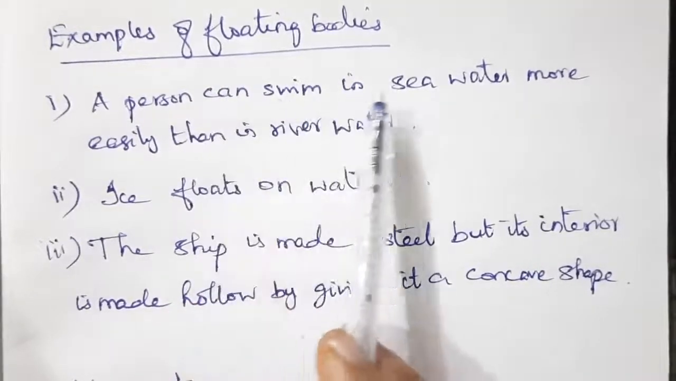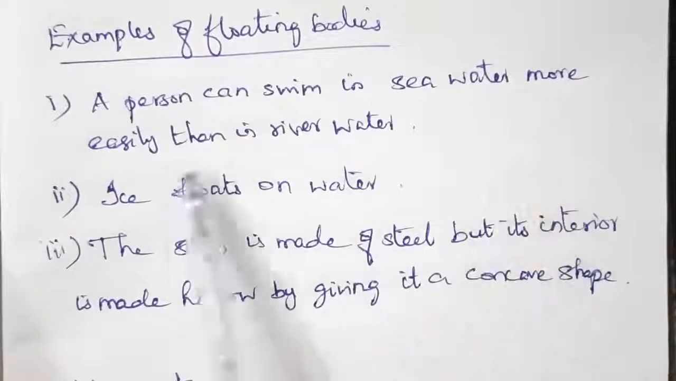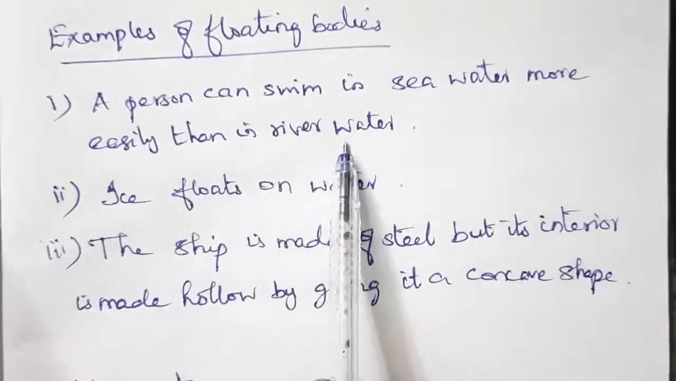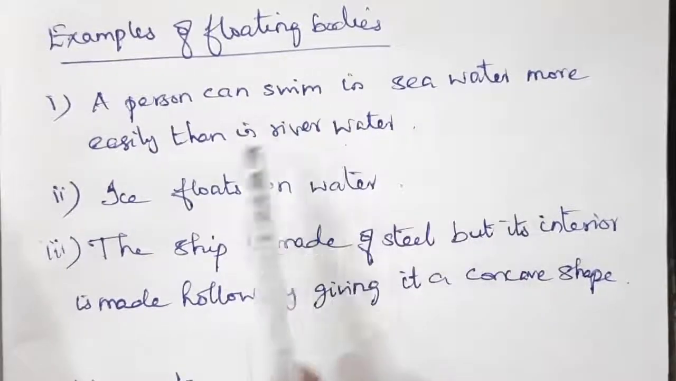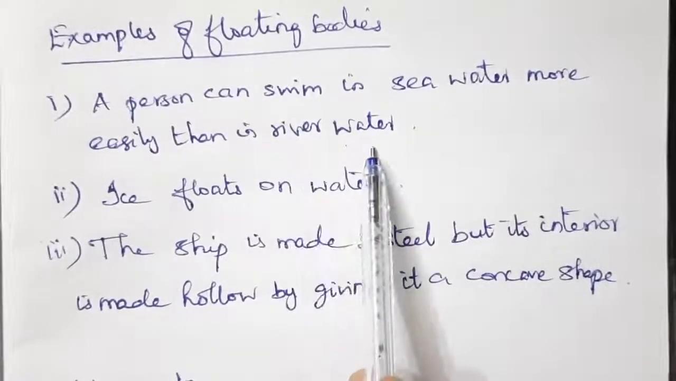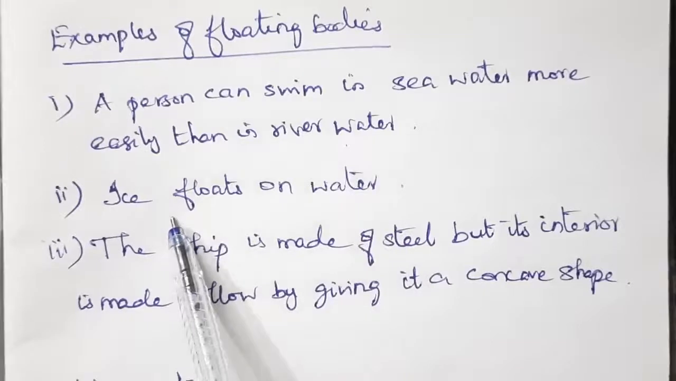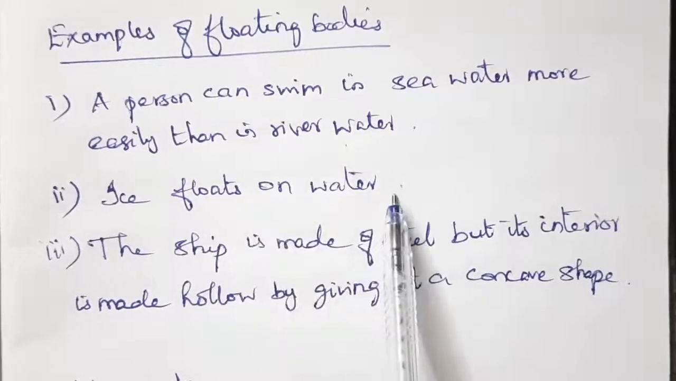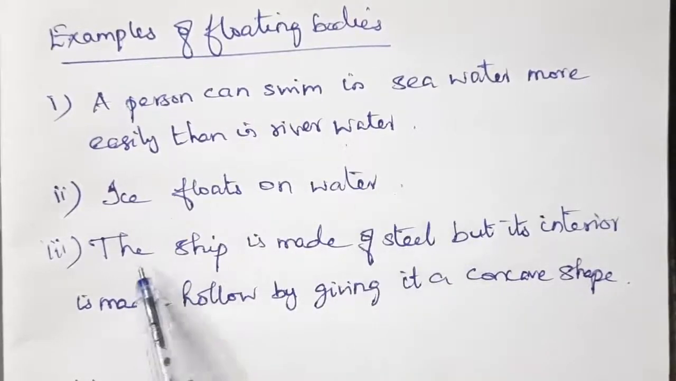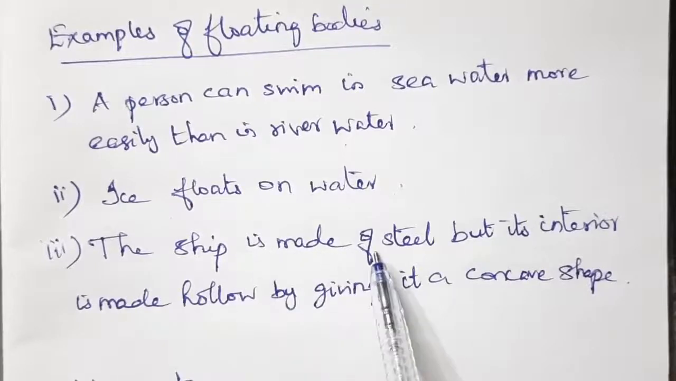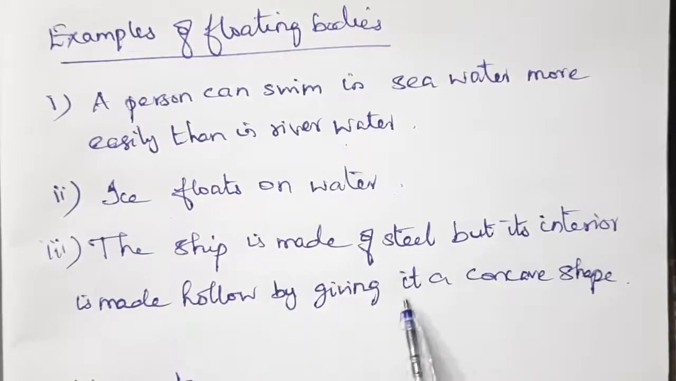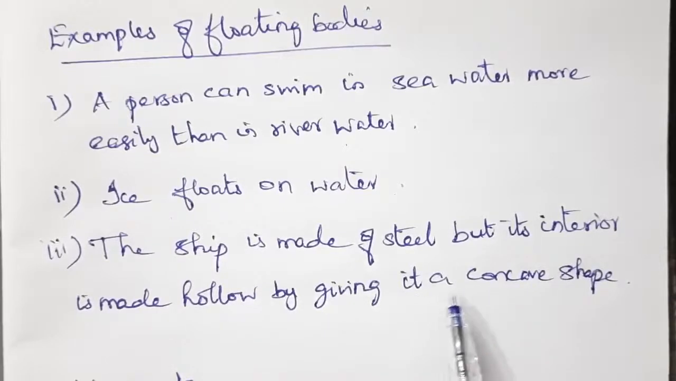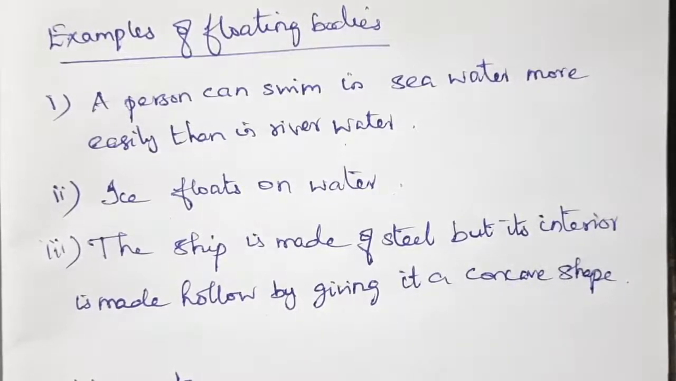A person can swim in seawater more easily than in river water. Second example, ice floats on water. Third example, the ship is made of steel but its interior is made hollow by giving it a concave shape.